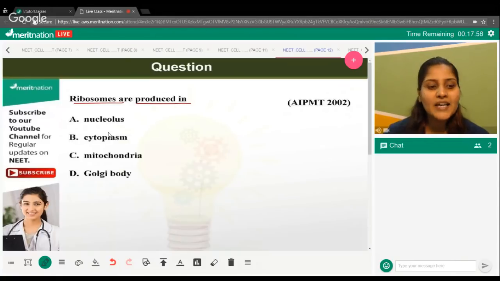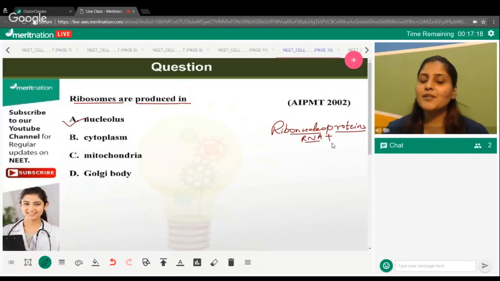The correct answer is nucleolus. We all know that nucleolus is a dense structure that you find in the nucleus. And nucleolus is totally responsible for the formation of RNA and proteins that are going to be forming the ribosomes. And what exactly are ribosomes? Ribosomes are ribonucleoproteins. If you have to tell me the nature of ribosomes, you'll say that they are ribonucleoproteins. Proteins are proteins. Ribonucleo basically we use for the RNA.